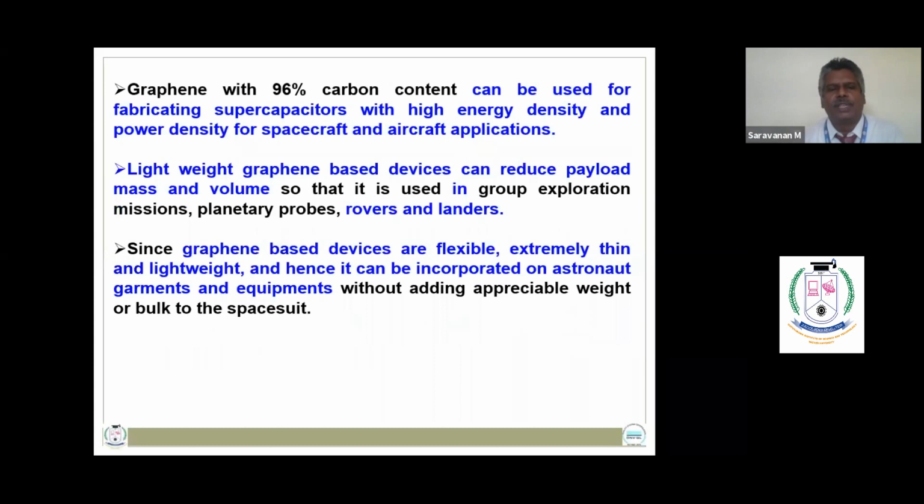spacecraft and aircraft applications. The lightweight graphene-based devices can reduce payload mass and volume so that the graphene can be used in rovers and landers. So graphene-based devices are flexible and extremely thin and lightweight, and hence it can be incorporated into astronaut garments and equipments.